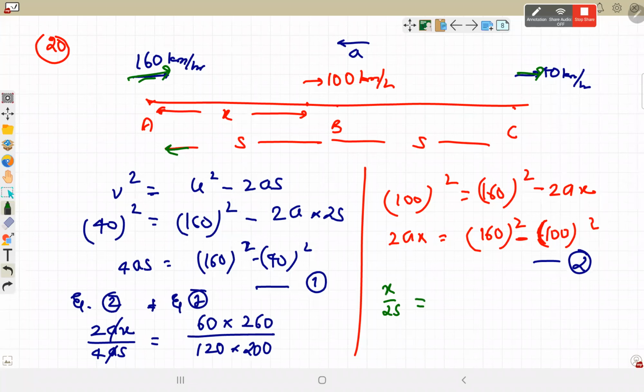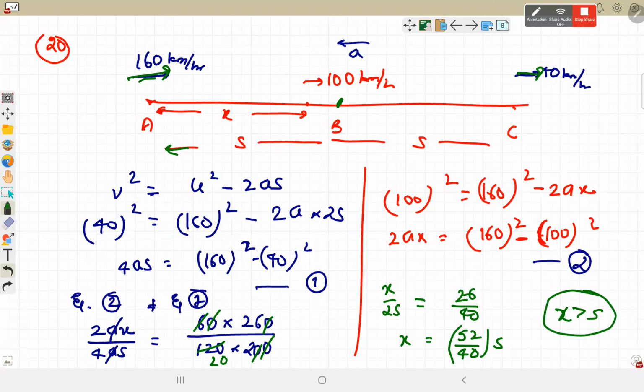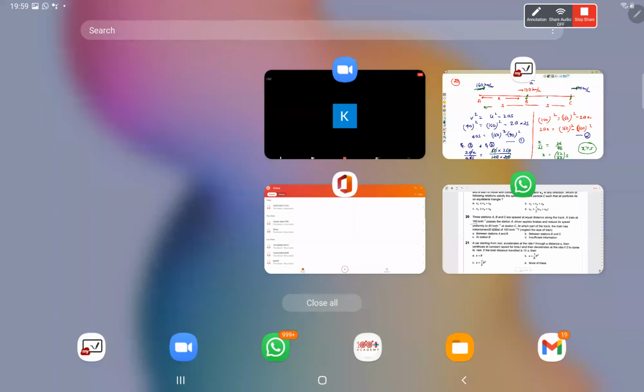X by 2s is equal to 26 by 40. What does that mean? 52 by 40 into s. So x is greater than s. If x is greater than s, which means it will be somewhere between b and c. So the value of x is greater than s, so the speed of 100 km per hour will be between b and c, and that is the option number b.